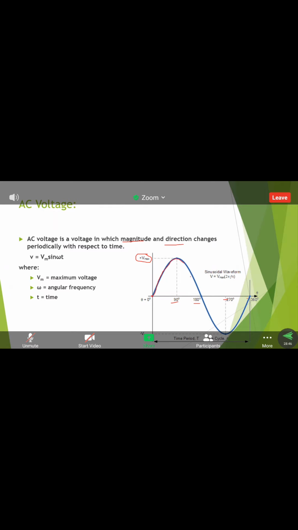Then it gradually decreases and reaches 180 degrees. Then it reaches 270 degrees, that is the negative one, and finally it reaches 360 degrees, where it is a negative maximum. So to complete one cycle, from here to